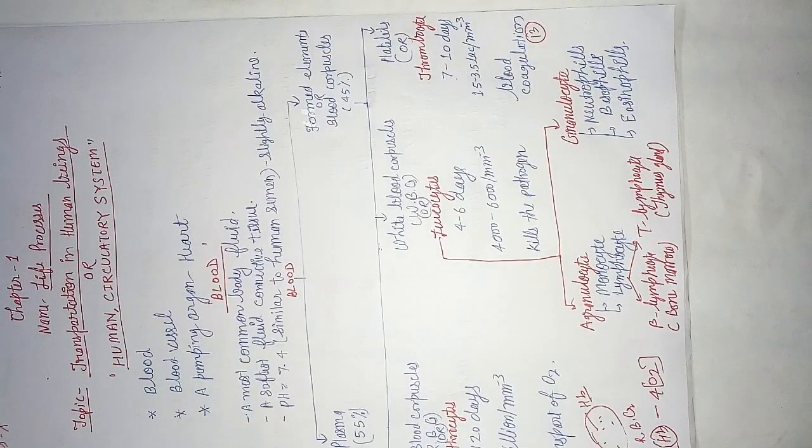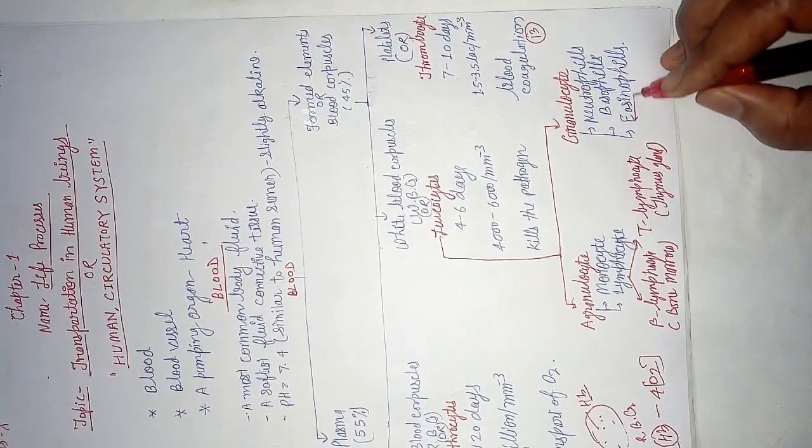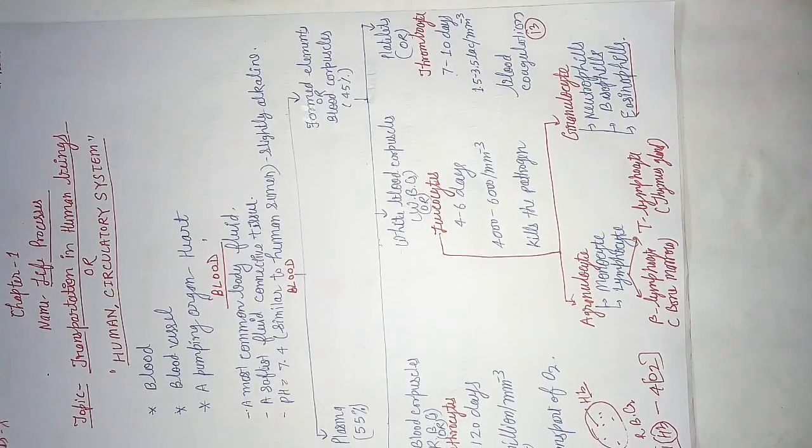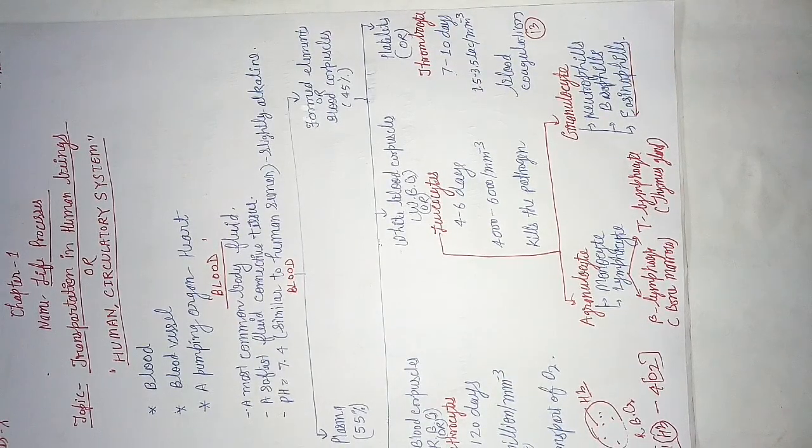Okay students, next is the granulocyte, that is the neutrophils, basophil, eosinophils. This eosinophil is very important because it is responsible for allergic response. Suppose you go to the crossroads, or we can say you go to the place where dust is very high, and if you have allergy to the dust particles, allergy to the scent, allergy to the incense stick, agarbatti, so you start sneezing, coughing.